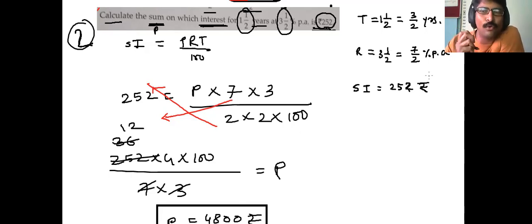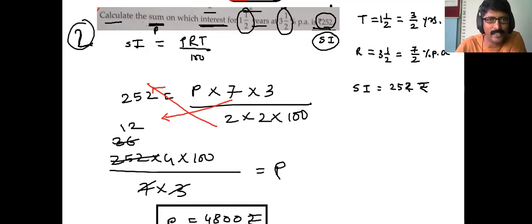Many people I have seen, they can't recognize what exactly is given, what they are supposed to find, and that's the reason they cannot solve the sums. So students, it is very important to recognize what exactly is given to you. So 252 is simple interest. Now, once you know simple interest, you can calculate the principal. And how to do that?